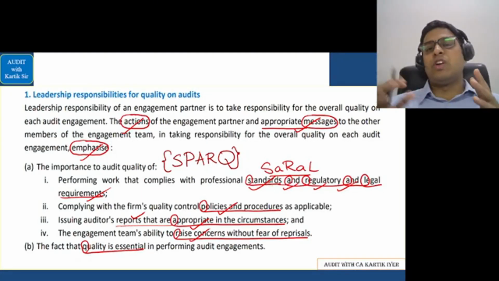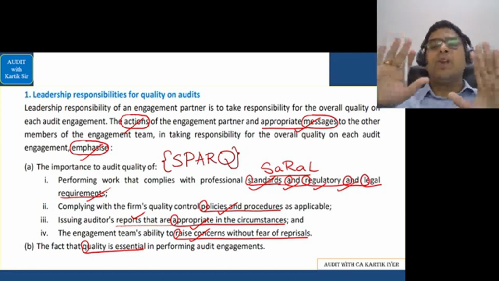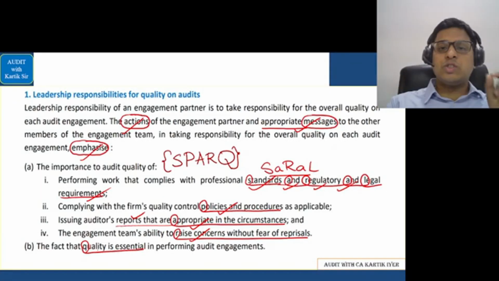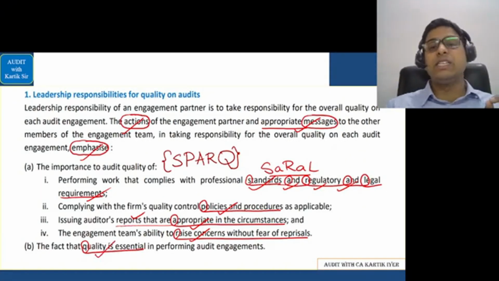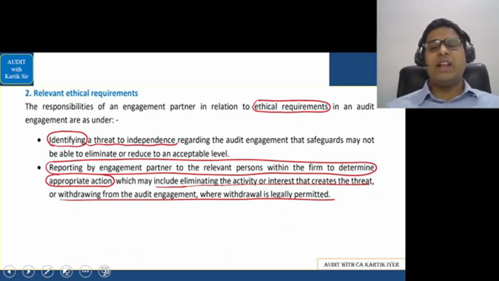raise concerns without the fear of reprisals. Means if they ask a query, you are not going to shout or insult them. When they ask your query or raise some matter, you are going to accept it calmly. That is what the leader should do. And finally, the leader should make it very, very clear that quality is very, very essential in any organization. Okay, let's go further. Relevant ethical requirements are given here.